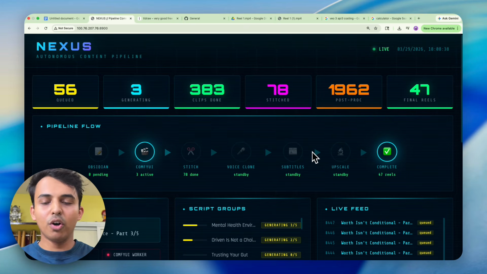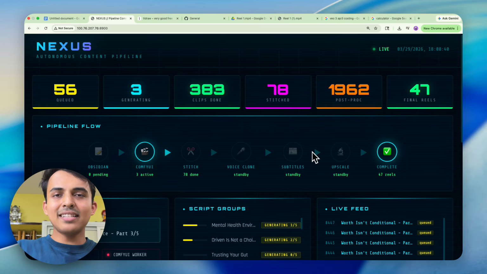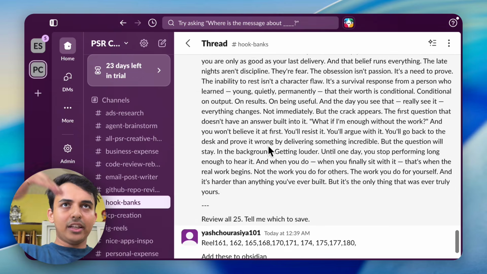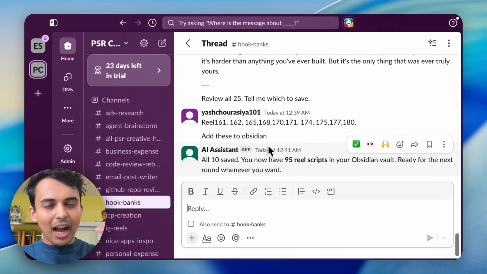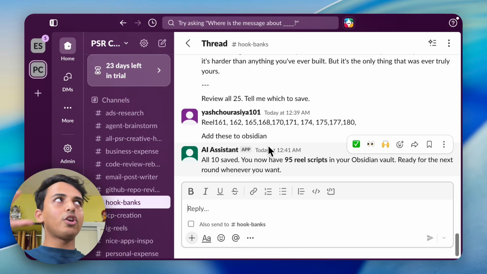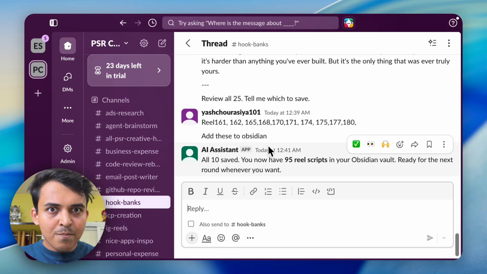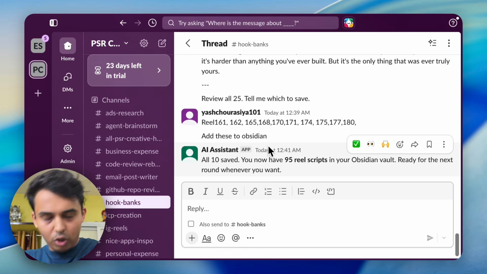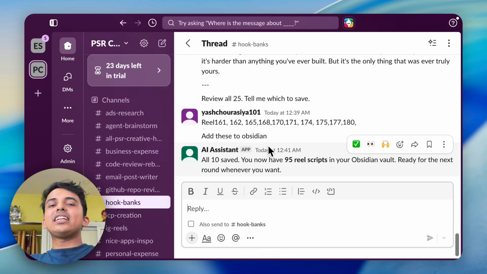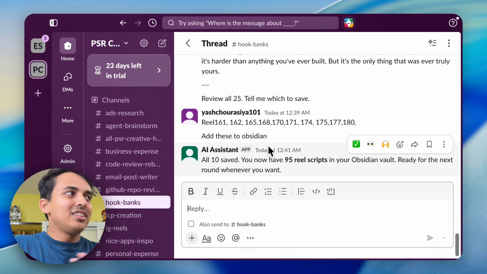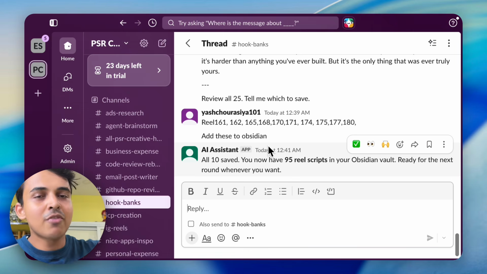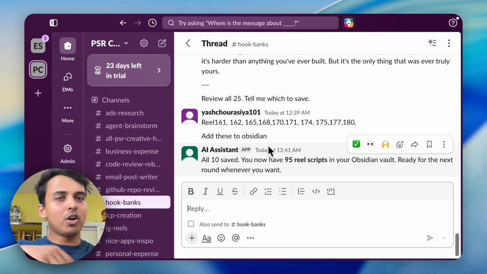Okay, so what's my workflow? What I do is I set up on Slack, okay, and as you can see, I keep chatting with it, right? I'll be showing you how it is, but imagine this is just like how you would talk to Claude, but this is an invisible Claude running on my server. They call it headless Claude Code CLIs that are running, and I just hooked it up with my Slack because I would like to do the content creation while I'm traveling or doing something else, while I'm in the gym or whatever it is, right?